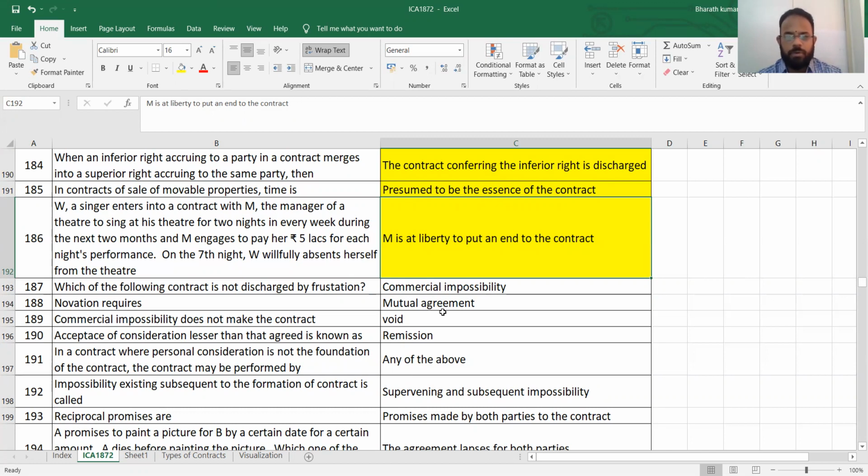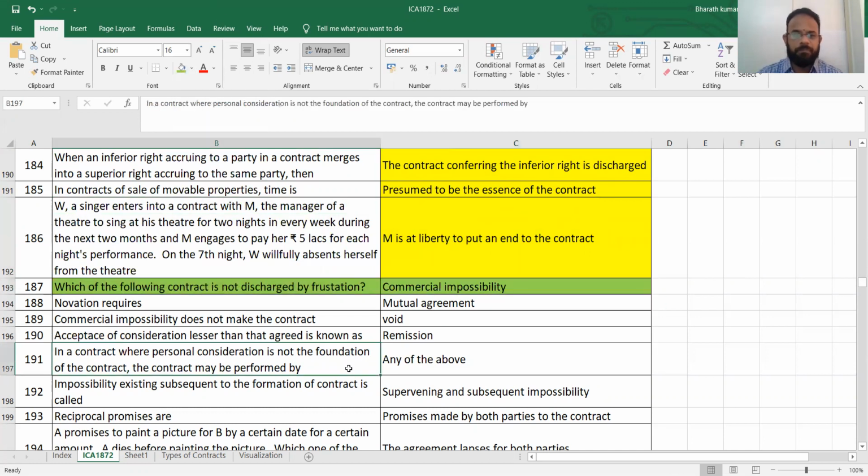Frustration means what? Somehow it has to happen. Commercial impossibility: the performance itself is impossible. There will be nothing called frustration because you cannot help. It is not possible at all. So commercial impossibility. Now I will mark this in green color for a simple reason. It is quite tricky for the first time.